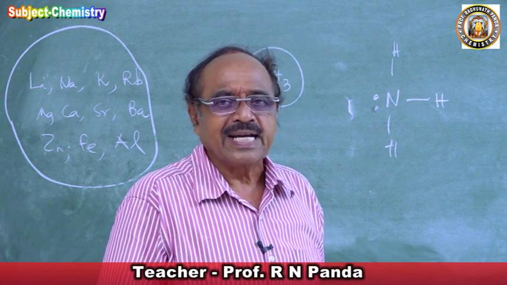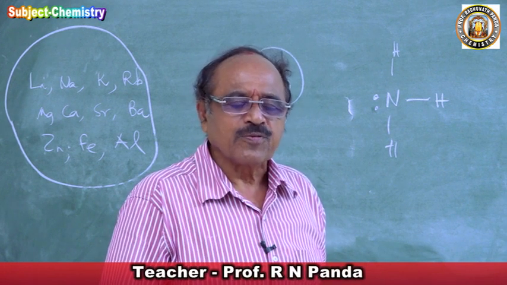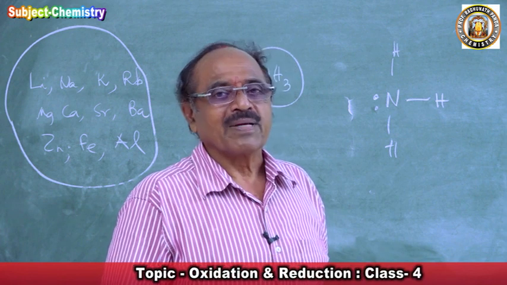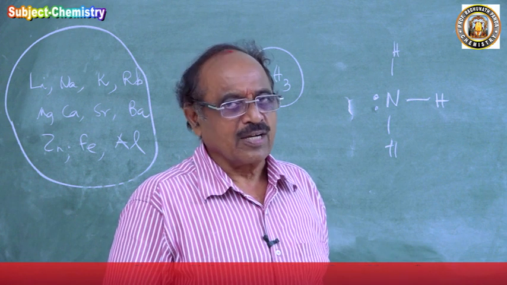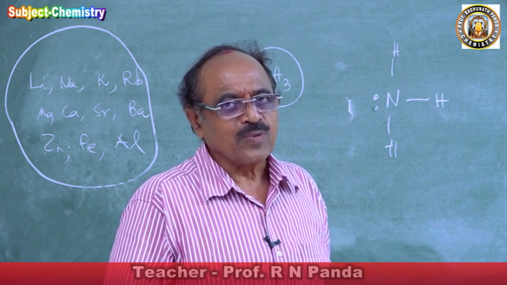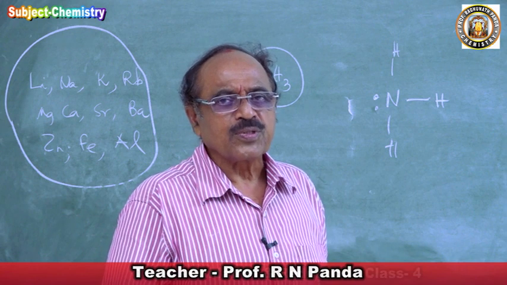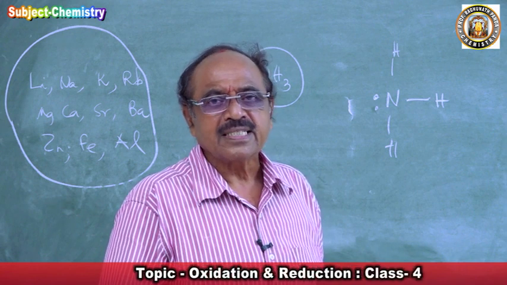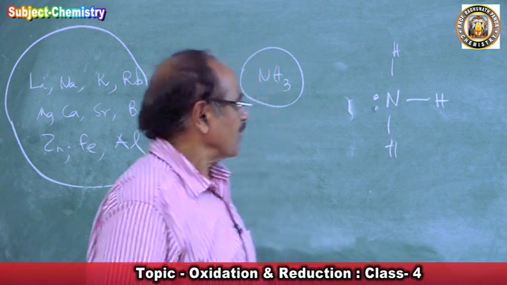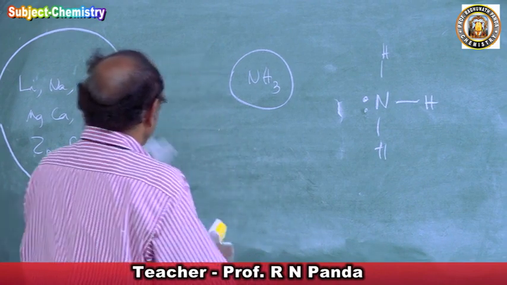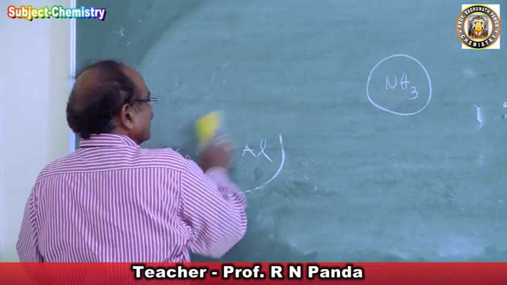A student will say that ammonia is a very good reducing agent. Why? Because addition of electron is reduction. A reducing agent is one which brings out reduction. So those substances which can contribute electrons are reducing agents, and ammonia has an unshared pair of electrons, it can easily give.